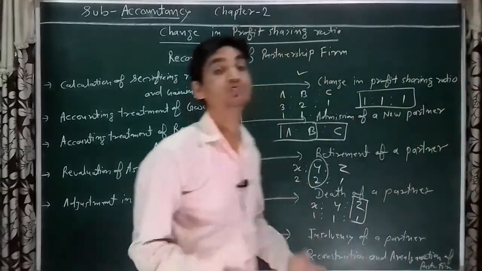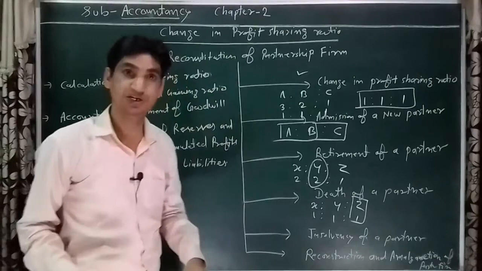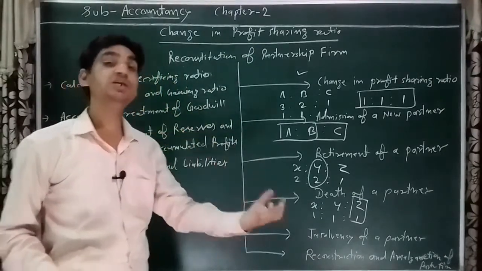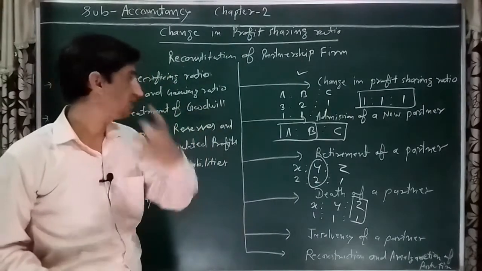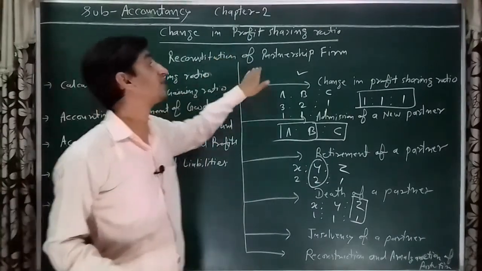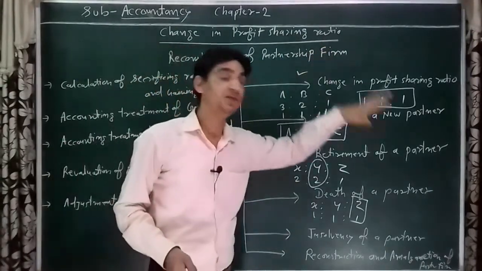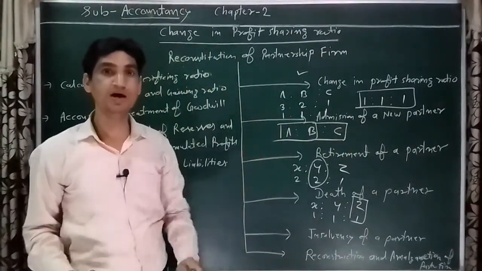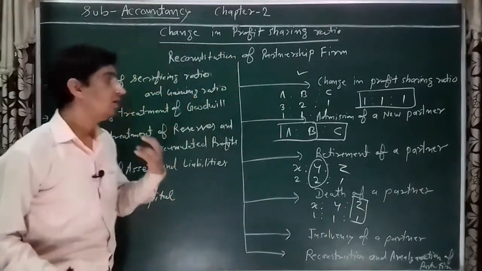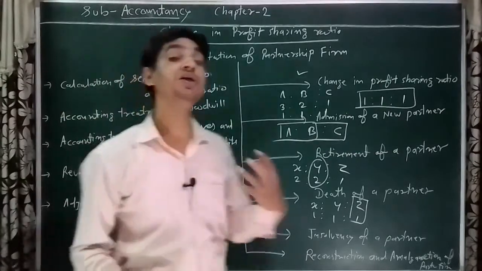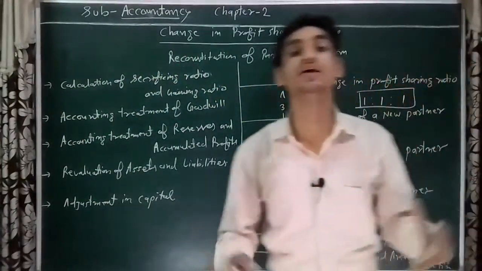I hope you understood what reconstitution is. Reconstitution means any change in the partnership deed. If the existing partnership deed ends and a new partnership comes into force, reconstitution of partnership may happen in these six conditions: change in profit sharing ratio, admission of a new partner, death of a partner, insolvency of a partner, retirement of a partner, or reconstruction and amalgamation of partnership firm.